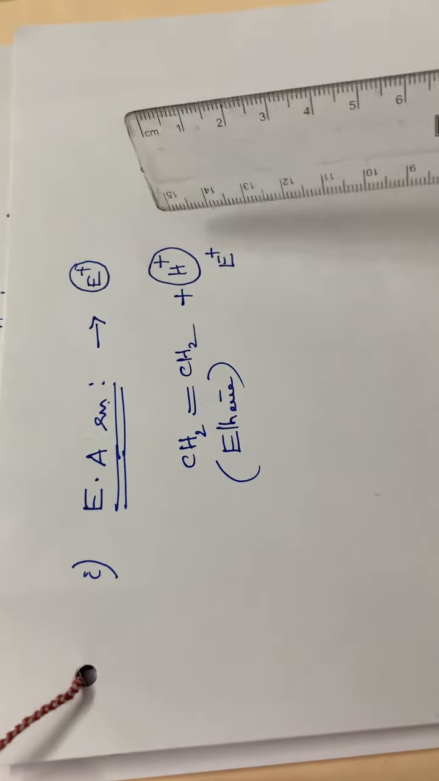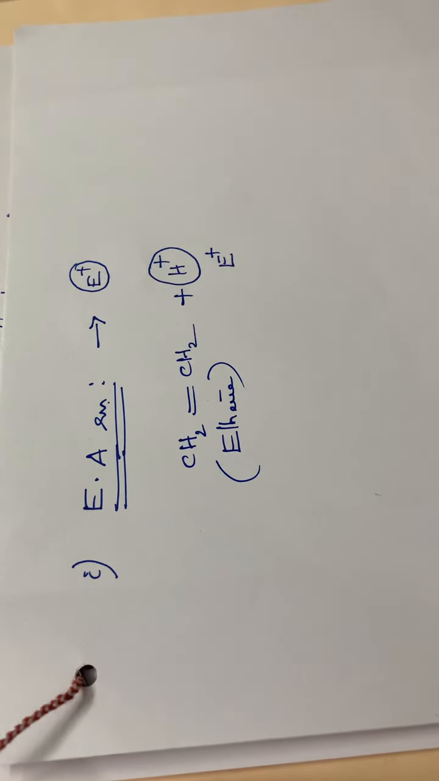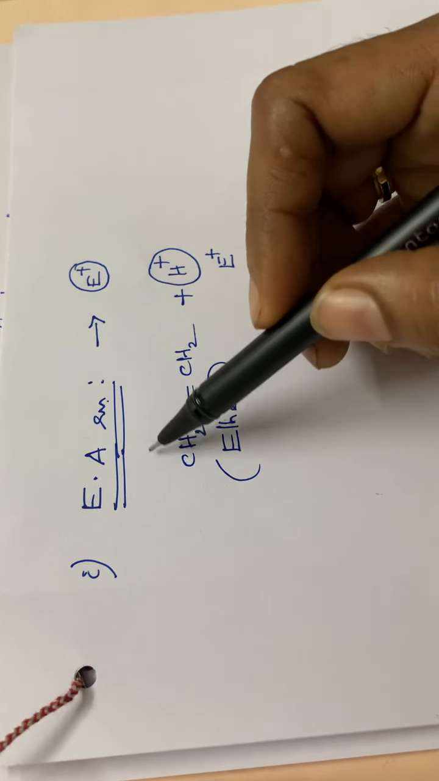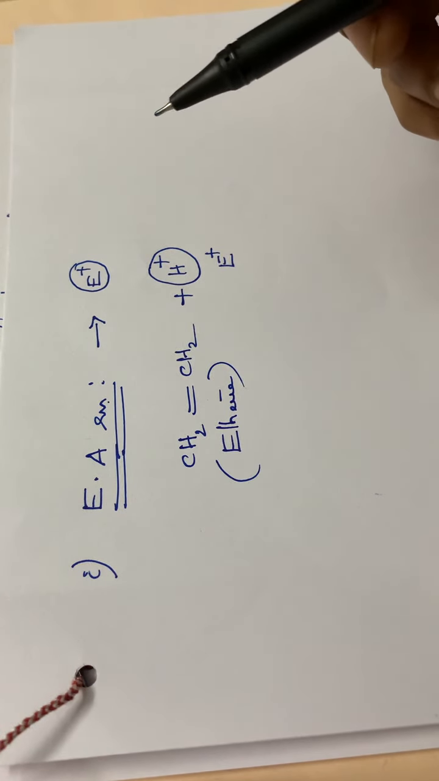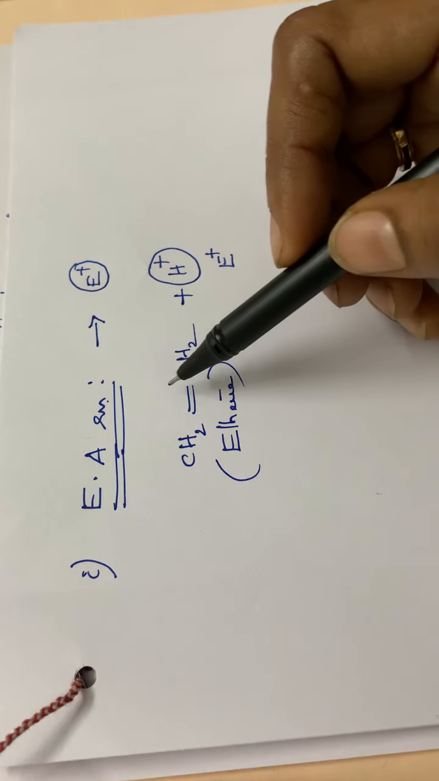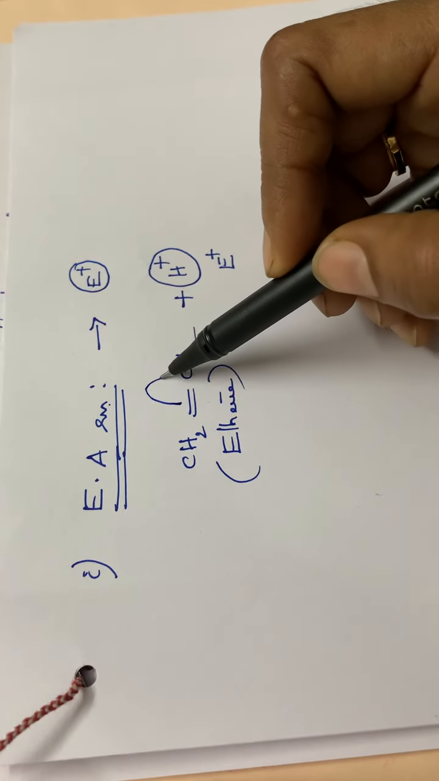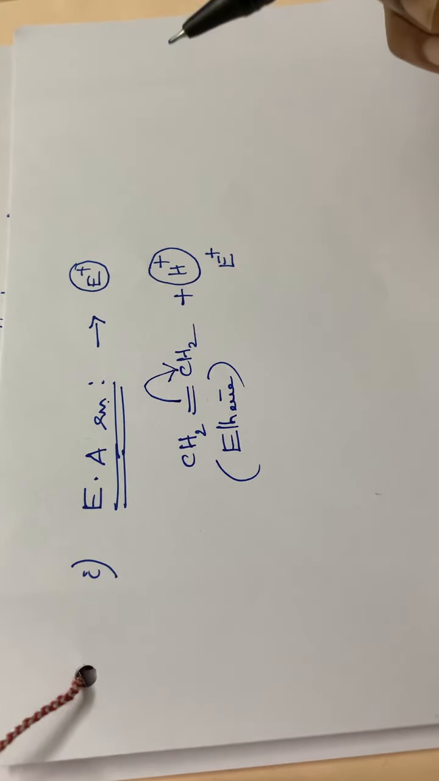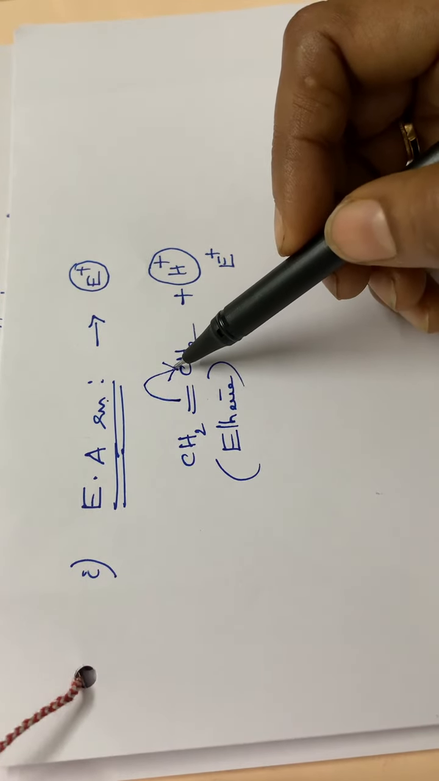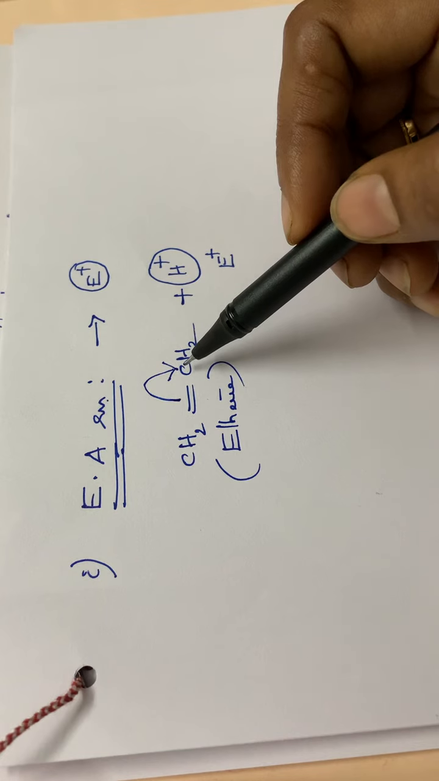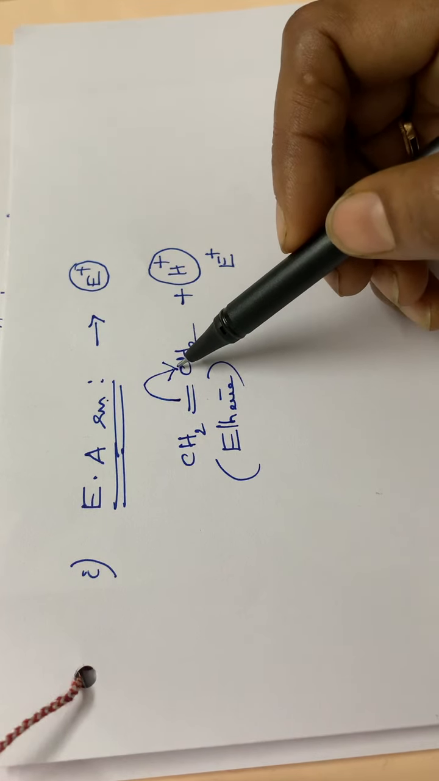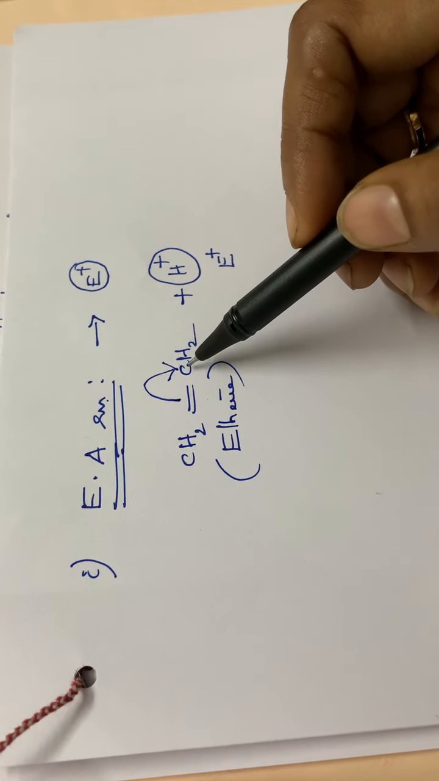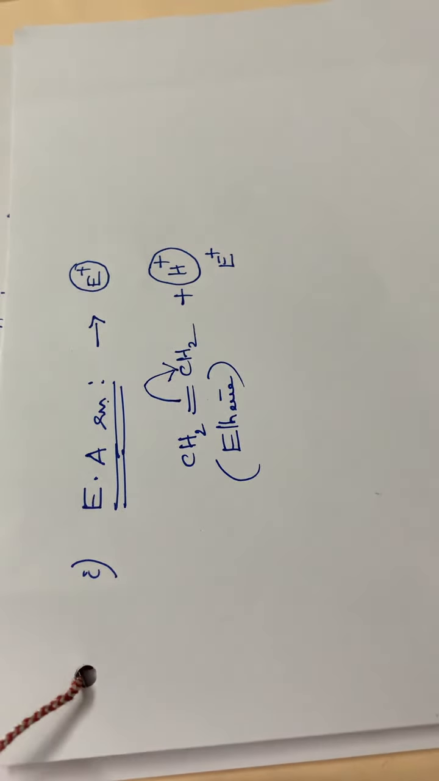During the attack of an electrophile, this electron pair of the pi bond can shift either to this carbon atom or to that carbon atom. There will be no difference, isn't it? Now I am writing it as moving to the second carbon atom. During this electron shift, this carbon will have a positive charge and this carbon will get a negative charge.